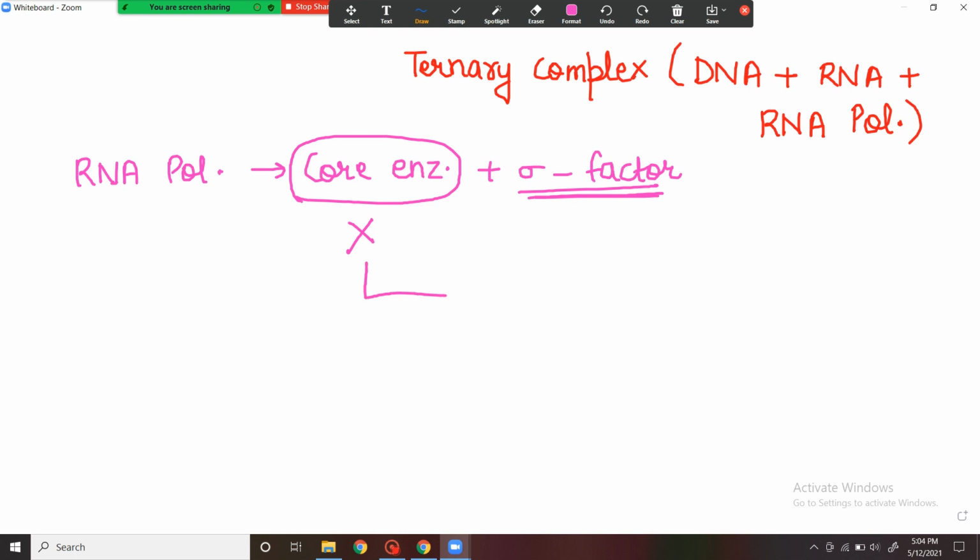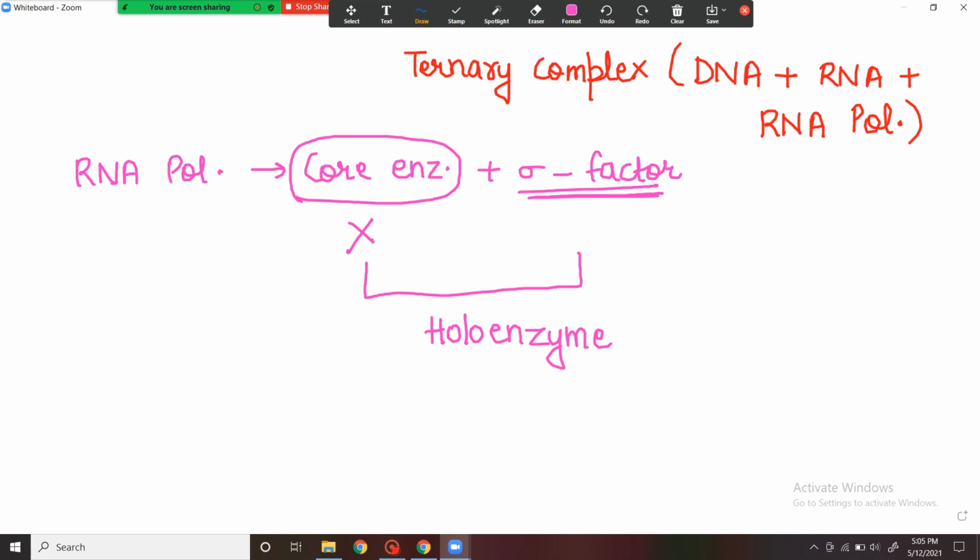So this whole complex where the core enzyme is attached to the sigma factor is known as the holoenzyme. So the whole enzyme, which is the holoenzyme, is required for the initiation of transcription, and the core enzyme cannot initiate the transcription on its own.